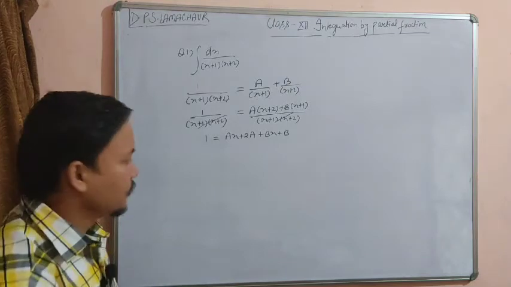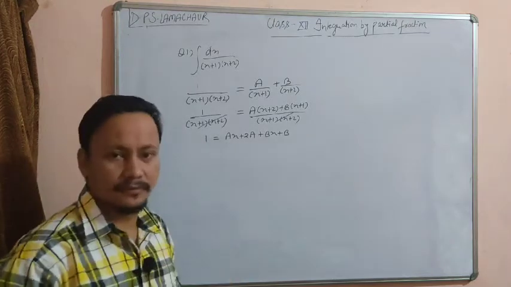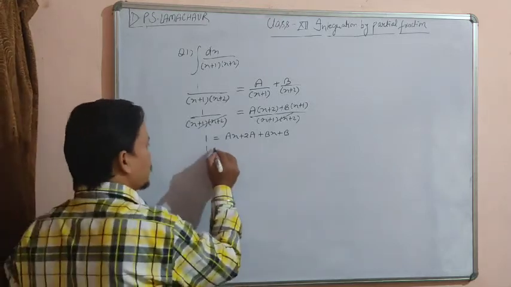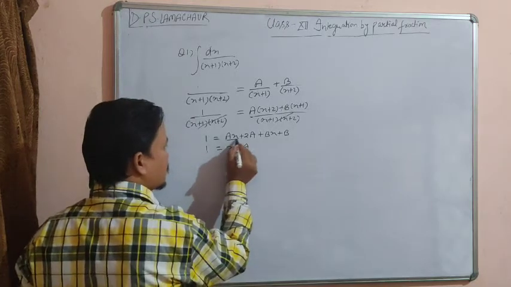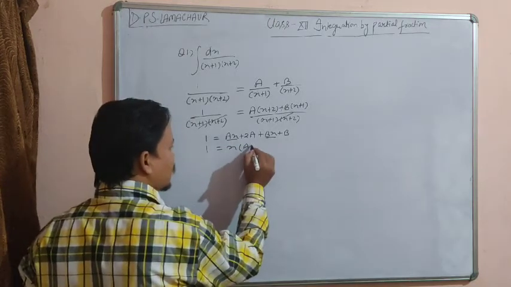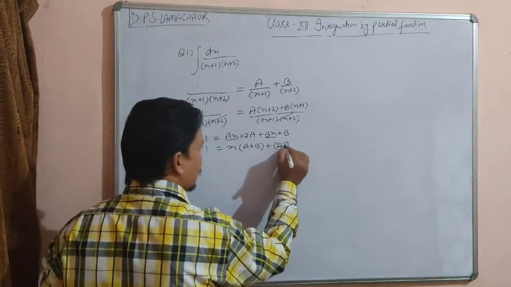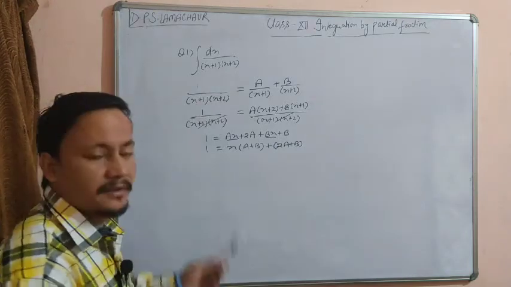Now we will take the variable x in one bracket and the constant terms in another bracket. It means that we are going to separate the variable and the constant. So the variable terms are ax and bx. After taking x common, we get within the bracket a plus b, and the constant terms are 2a plus b.